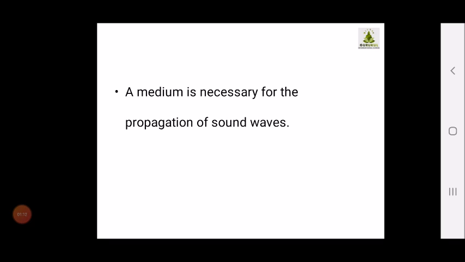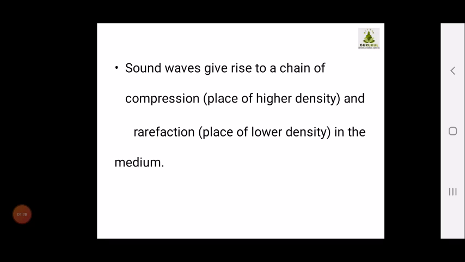What is very necessary for propagation of sound waves? A medium is very necessary. There should be a medium. Unless the medium is there, the sound waves are not going to be produced. Sound waves give rise to a chain of compressions, places of higher density, and rarefactions, places of lower density in the medium. So sound waves give rise to compression and rarefaction.